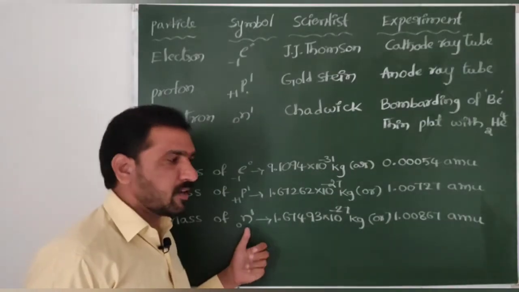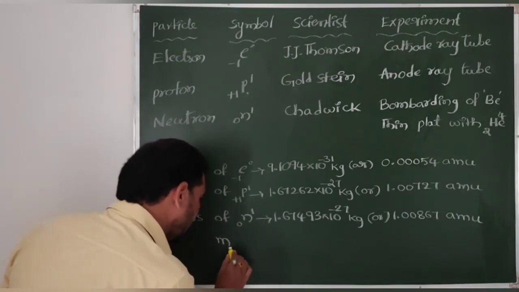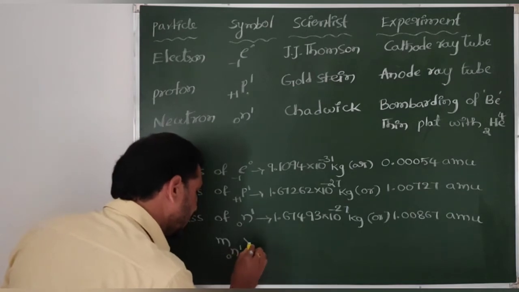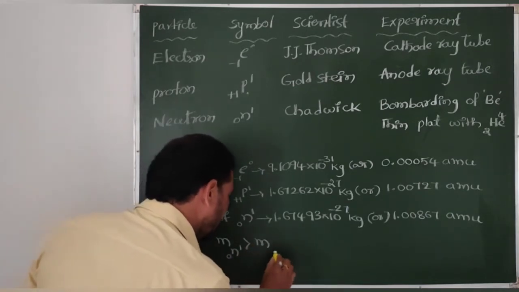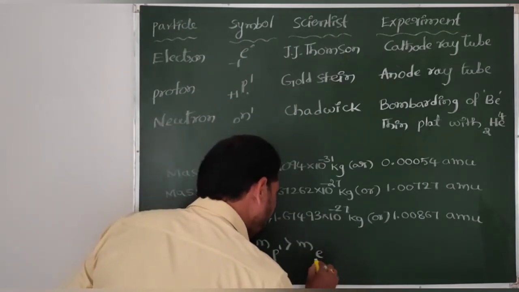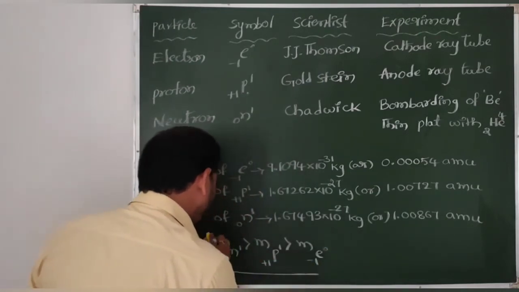Remember also that the mass of neutron (0, 1) is greater than the mass of proton (+1, 1), which is greater than the mass of electron (-1, 0). This order is also to be remembered.